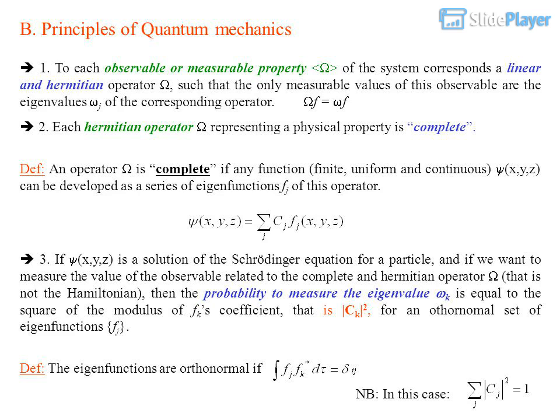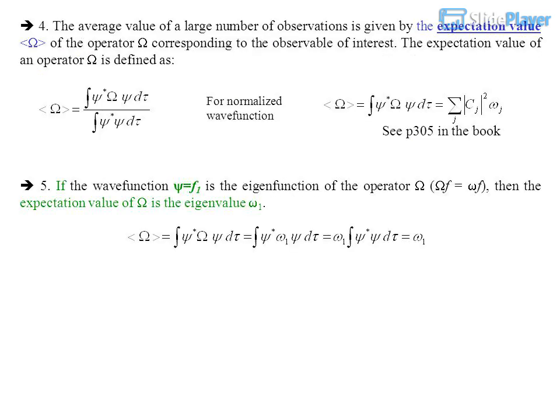3. If ψ(x,y,z) is a solution of the Schrödinger equation for a particle, and if we want to measure the value of the observable related to the complete and Hermitian operator F, that is not the Hamiltonian, then the probability to measure the eigenvalue fk is equal to the square of the modulus of fk's coefficient, that is |ck|², for an orthonormal set of eigenfunctions fj. Def: the eigenfunctions are orthonormal if the following holds.